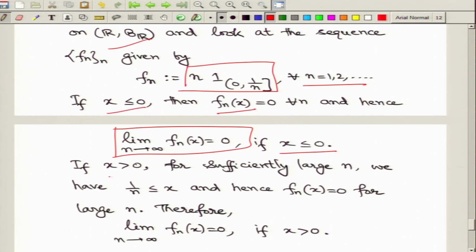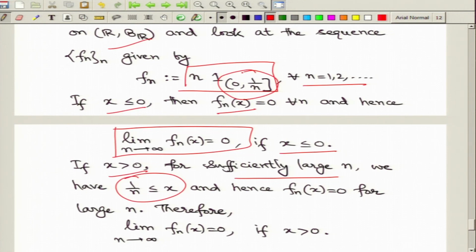But what happens if x is positive? Then you note that for sufficiently large n, 1 over n must be smaller than x, and hence again this point x does not belong to the interval 0 to 1 over n, but this happens if n is sufficiently large.